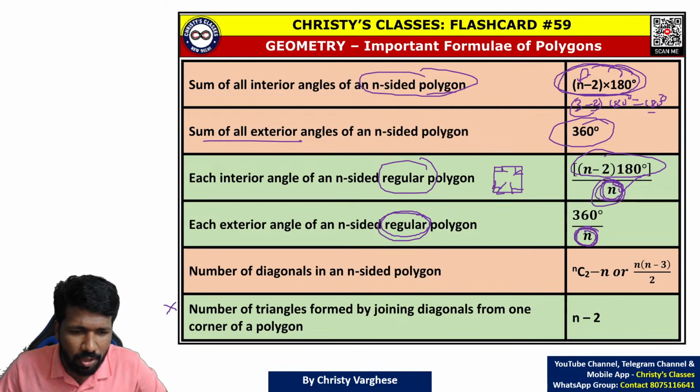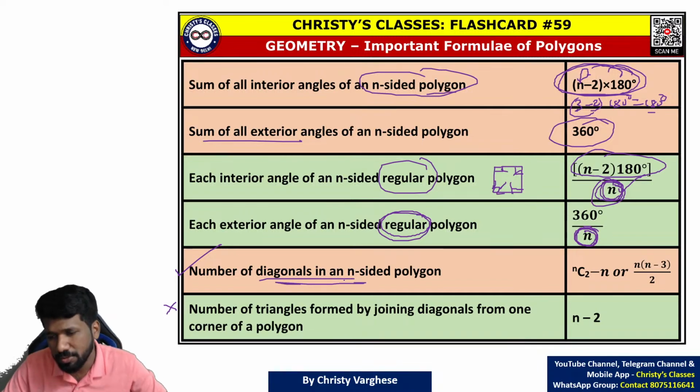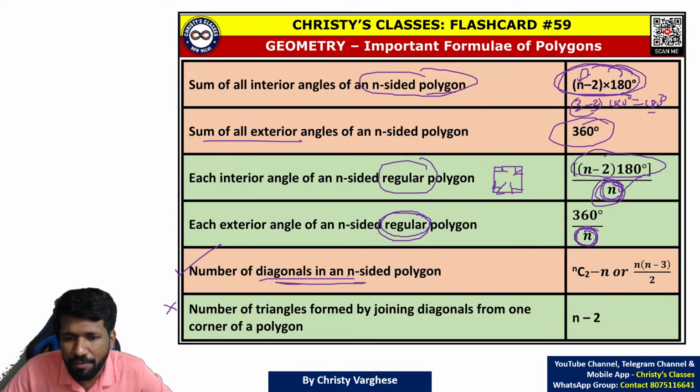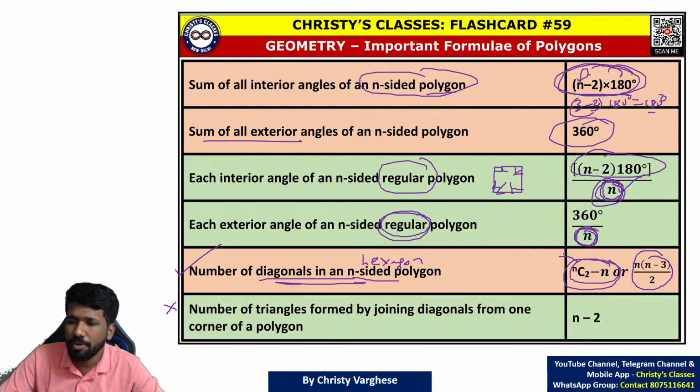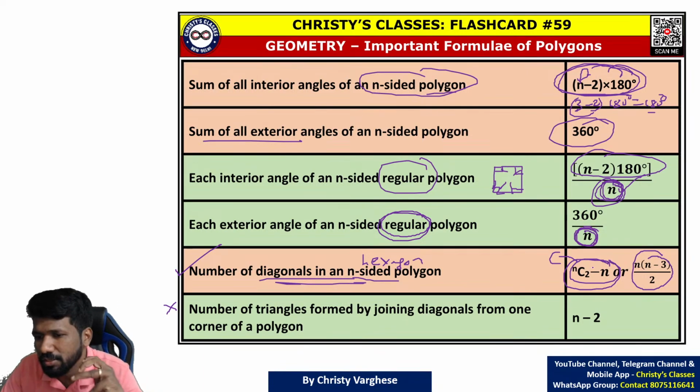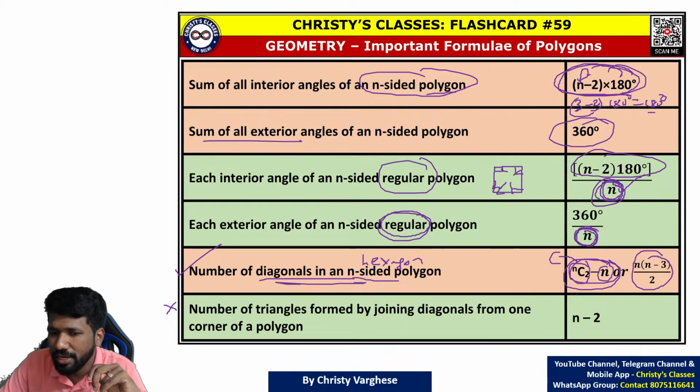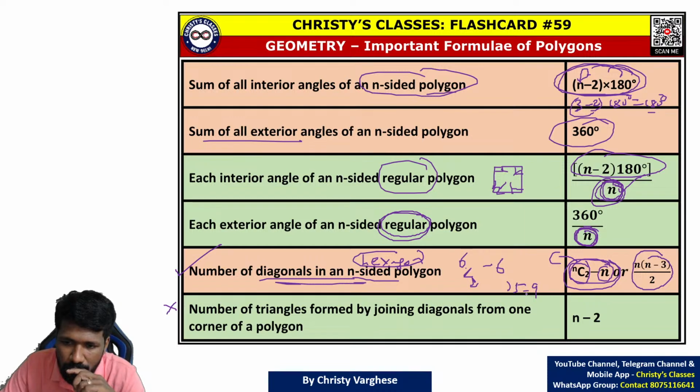Now the last property is not very important, but this is important. Multiple times questions were asked based on this: the number of diagonals of an n-sided polygon. For example, if it is a hexagon, which means a 6-sided polygon, either use this formula or this formula. This formula, you already know from permutation and combination. In the series itself, we have discussed combination. nC2 minus n. If it is a hexagon, 6C2 minus 6. 6C2 is 6 into 5 by 1 into 2, 15. 15 minus 6, 9 will be the answer for the number of diagonals of a hexagon.